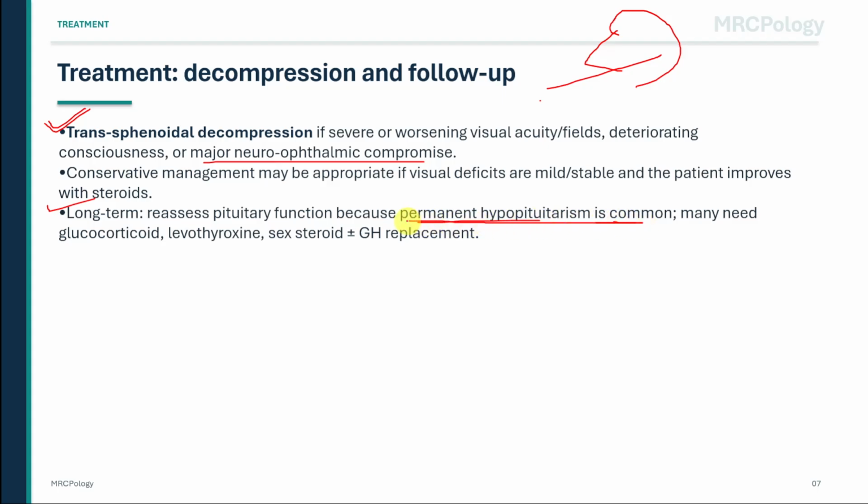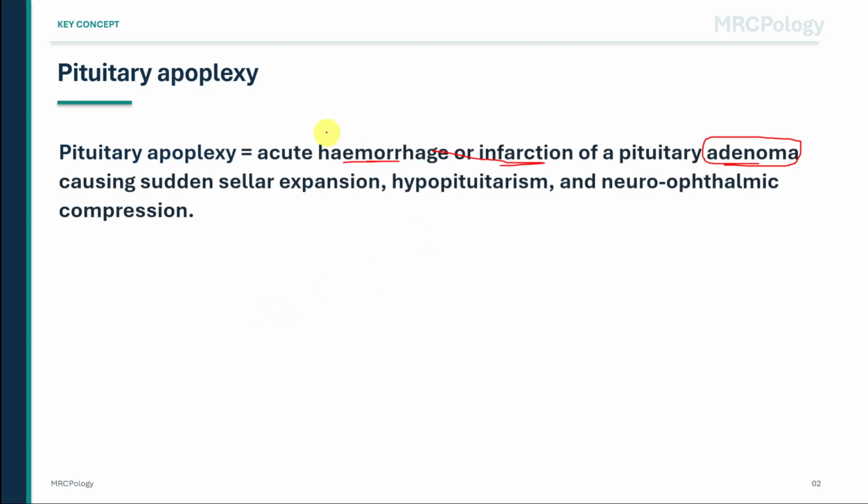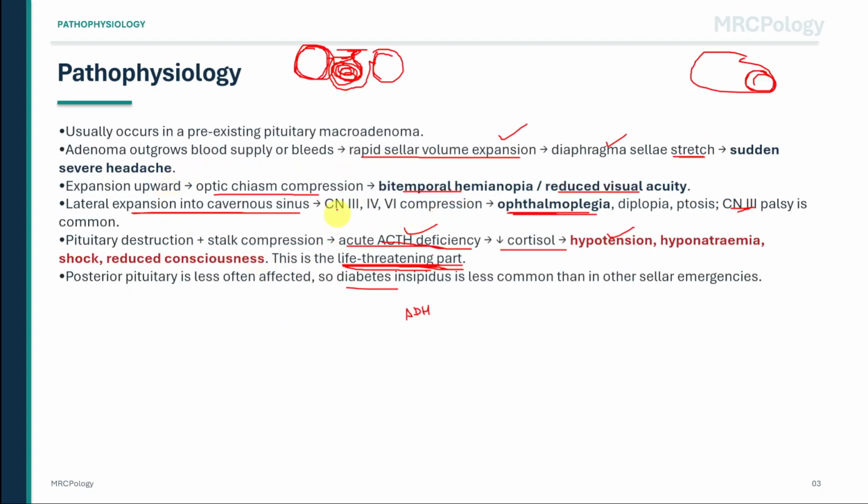Hypopituitarism means reduced pituitary hormone production. Patients may need glucocorticoid replacement, levothyroxine, sex steroid replacement, and sometimes growth hormone replacement. MRCP trap: never start levothyroxine before treating cortisol deficiency, because increasing metabolism in an untreated cortisol-deficient patient can precipitate adrenal crisis. If you remember one thing, remember this. Pituitary apoplexy is sudden headache plus visual or cranial nerve signs plus acute pituitary failure, and the emergency treatment you must not miss is hydrocortisone.